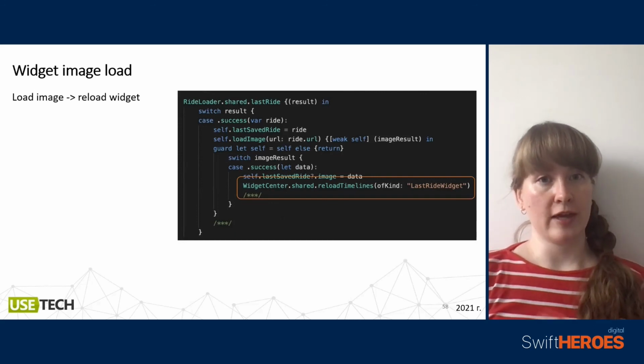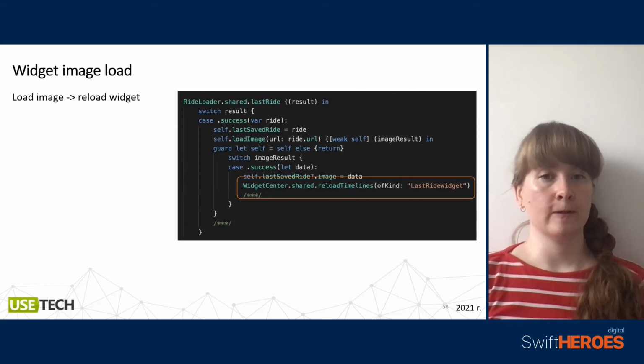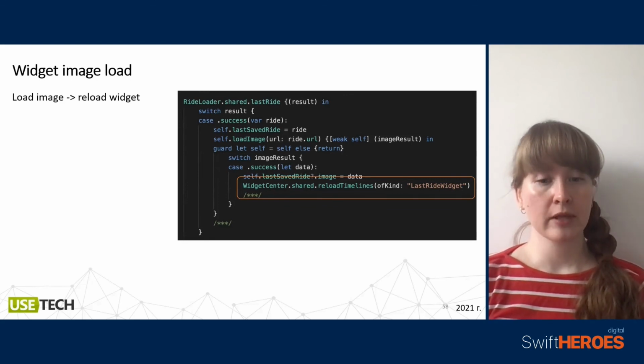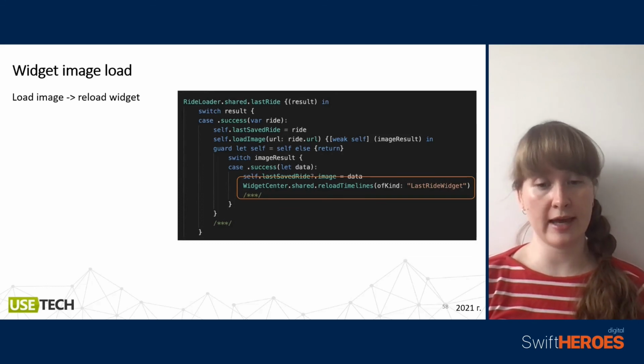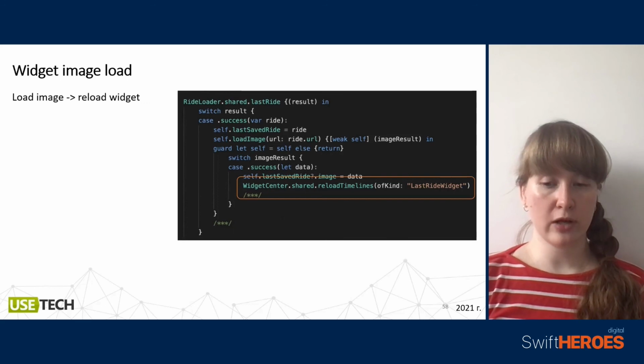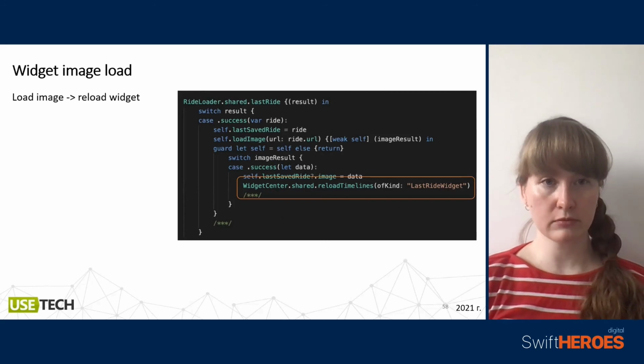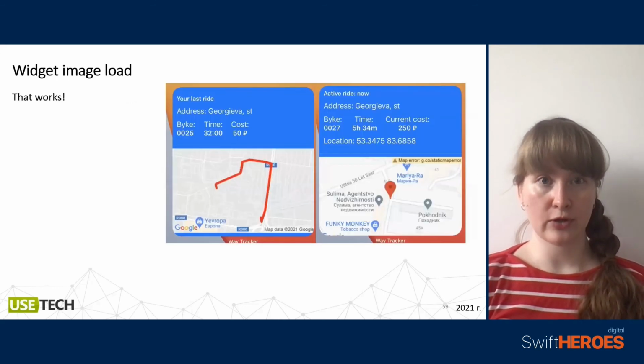Let's think that the simplest solution without any third-party libraries is more efficient. So let's create a loading function with URLSession, and in the completion block we also will call to reload our widget and use it correctly.